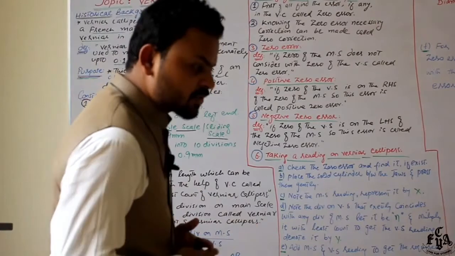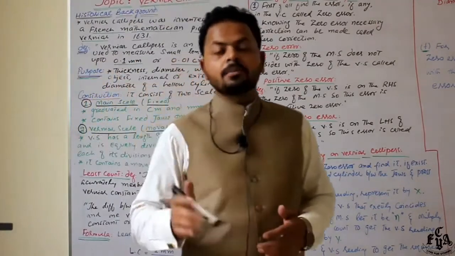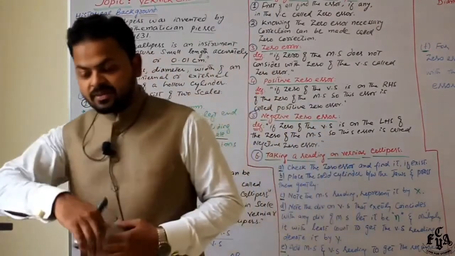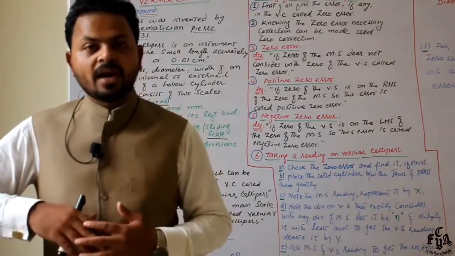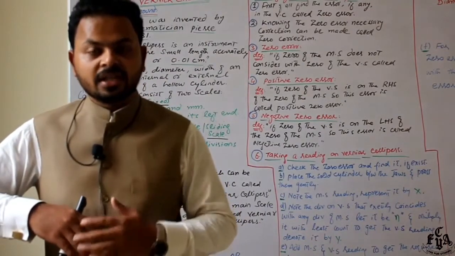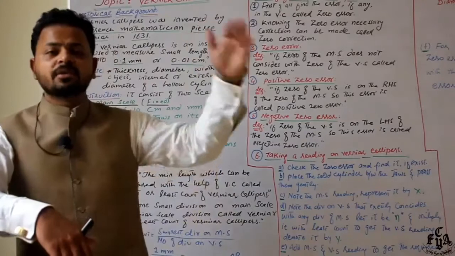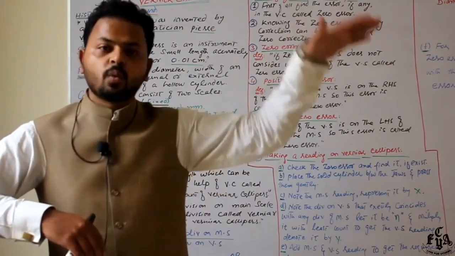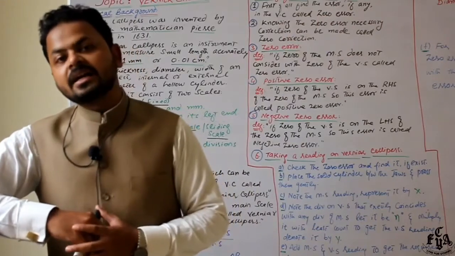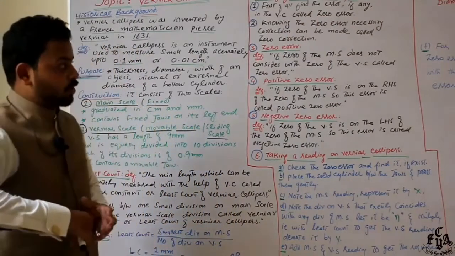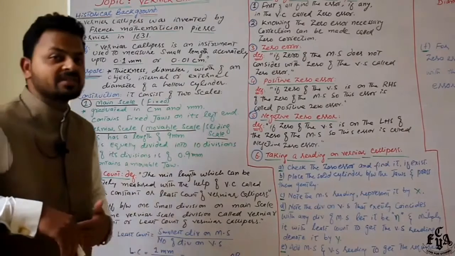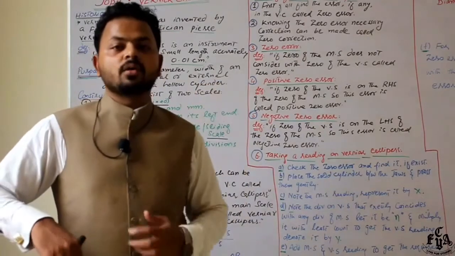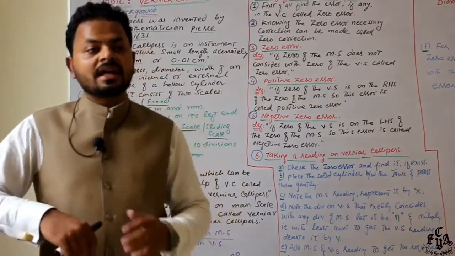Let me recall the previous work we have done yesterday. If you remember, in the previous lecture we discussed prefixes, scientific notation, some of the rules of scientific notation, and prefixes with their detailed examples and their multipliers also, right? So this was all about the previous lecture. Now today we are going to discuss vernier calipers.